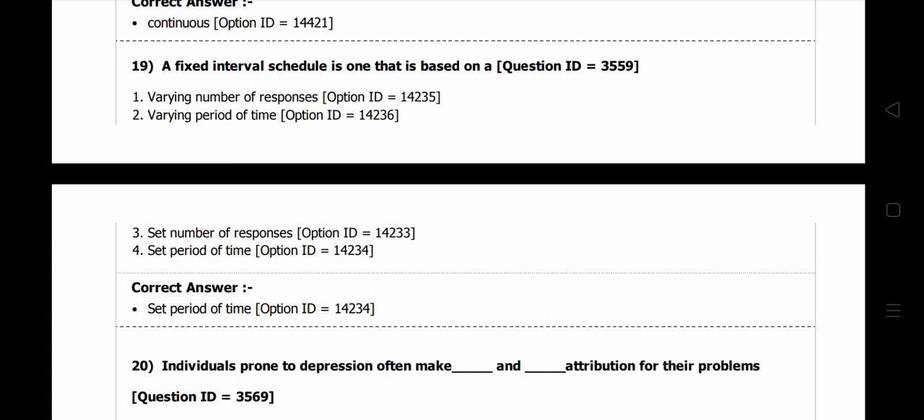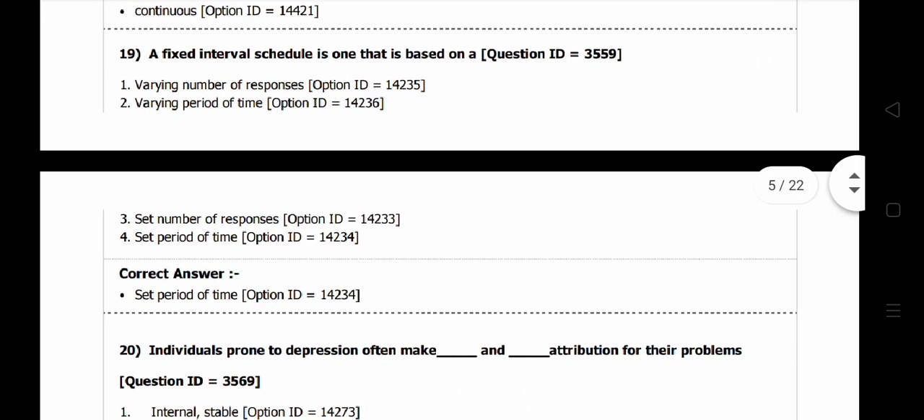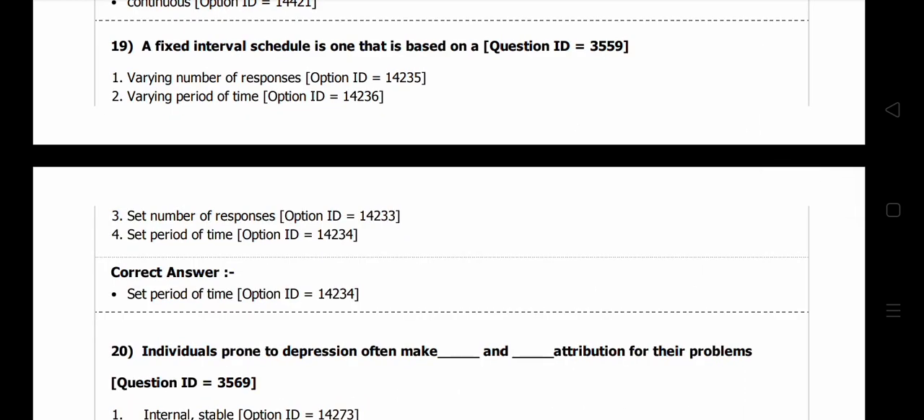Suppose there is a 6 month period, and we are giving some training every 6 month. So it is a fixed time, we have fixed the timings. Set time, set period of time. So set period of time is very important.